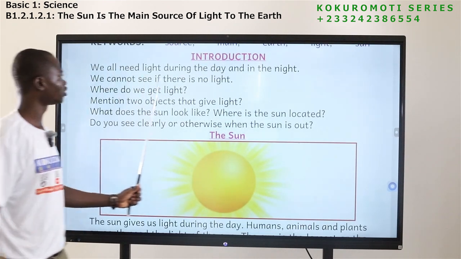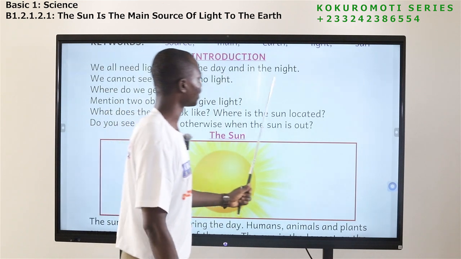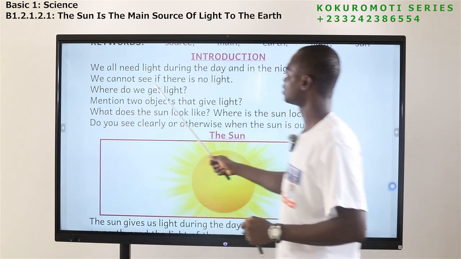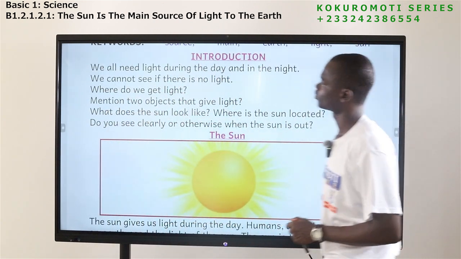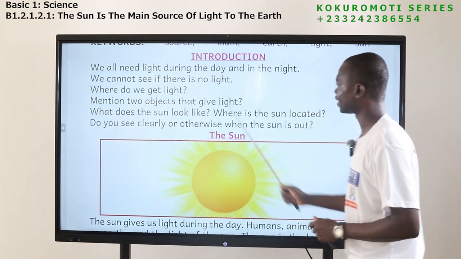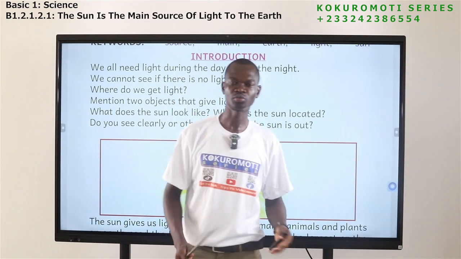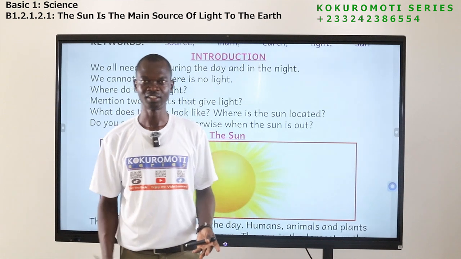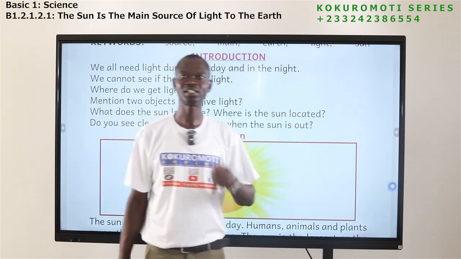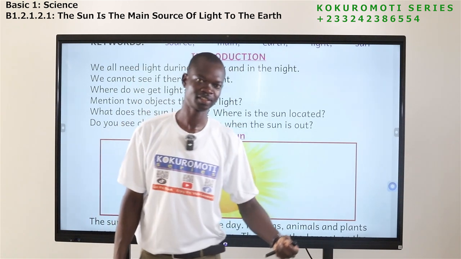We all need light during the day and in the night. We cannot see if there is no light. Where do we get light? Why do we need light? We need light so that we can see.